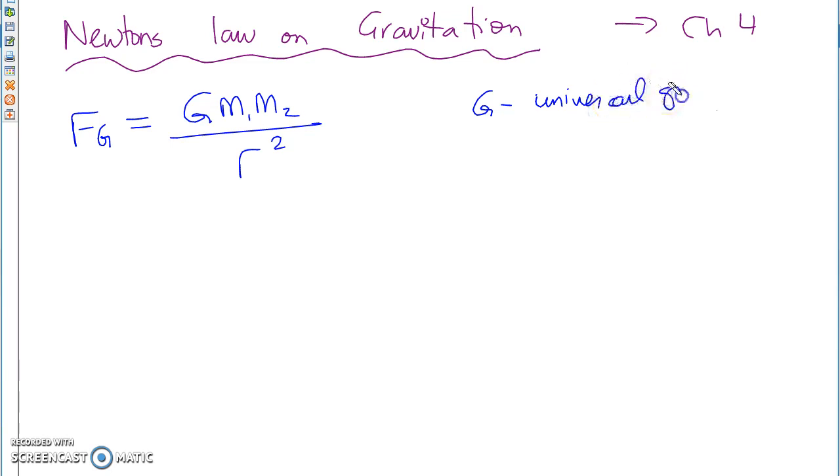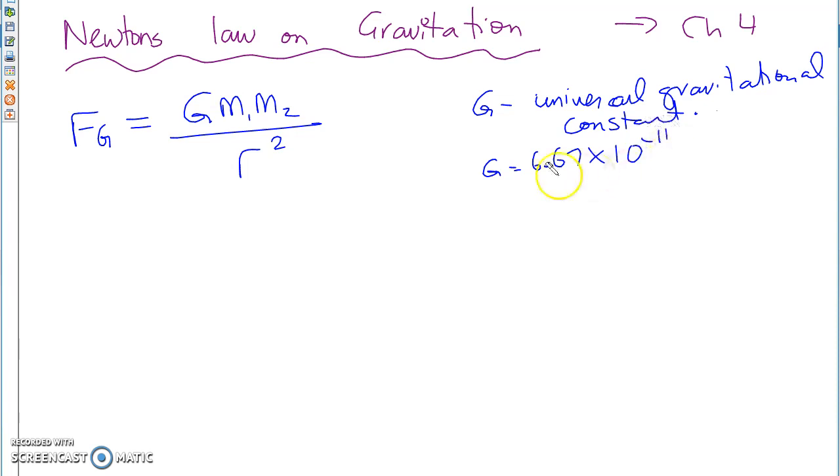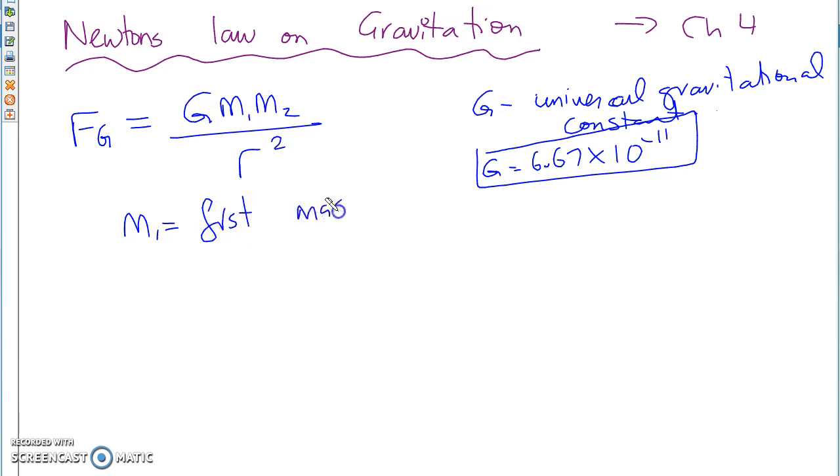Universal gravitational constant. It was derived by a scientist. It's in your textbook. I don't remember the exact name of it. Right now, I totally forget what it was. So this is 6.67 times 10 to the negative 11. Now this is already given to you on your formula sheet, so you're not memorizing this, number one. Mass 1, of course, is your first mass. Mass 2 is your second mass. And R, what was R again? The distance.